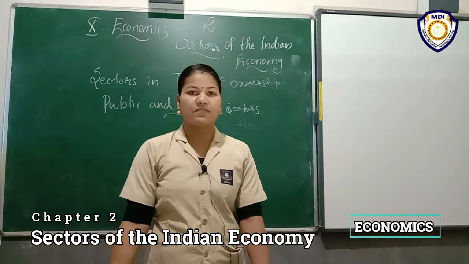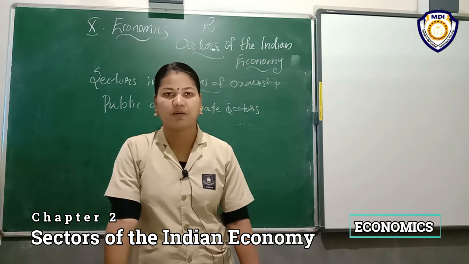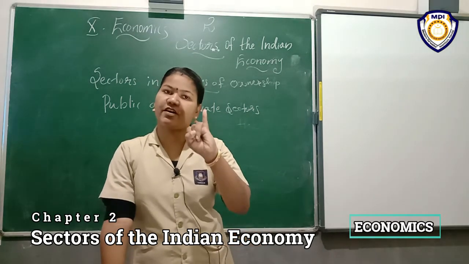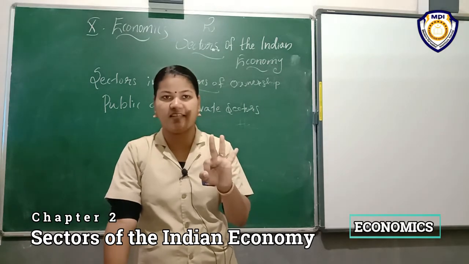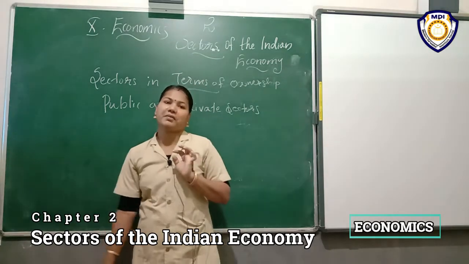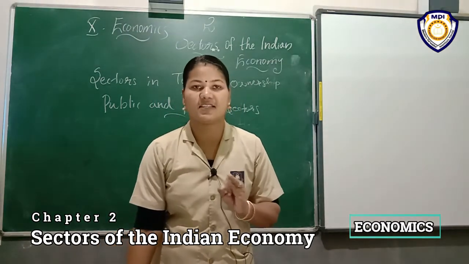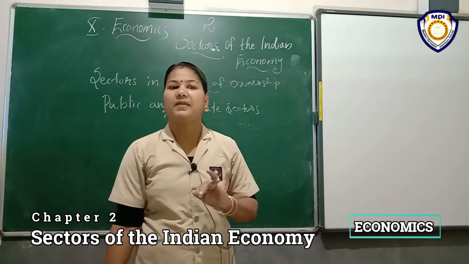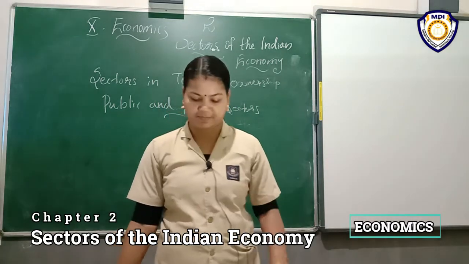Another way of classifying economy. Firstly, we classify the economy mainly into three sectors: primary, secondary and tertiary. Then we classify the economy as organized and unorganized. That's why here is another way, that is public and private. What are the two? Public and private.